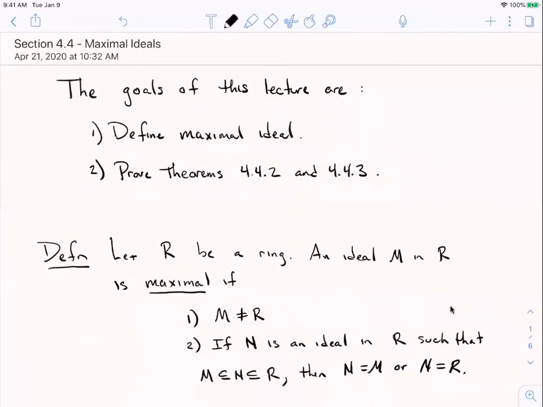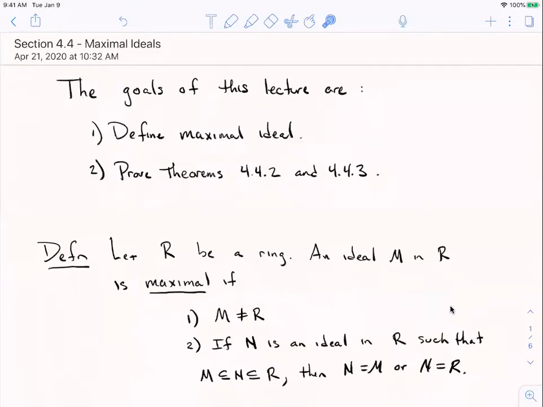In this video lecture, we're going to take a look at the main theorems in section 4.4. So I'm going to define for you something called a maximal ideal. We've been talking about ideals and rings. I want to tell you what I mean by a maximal ideal. And then I'm going to prove a theorem that will become the two parts of your author's theorem 4.42 and 4.43. All right, so that's really the goal of this lecture, is to prove those two theorems, although I'm going to state them as a single theorem, just making it kind of an if and only if.